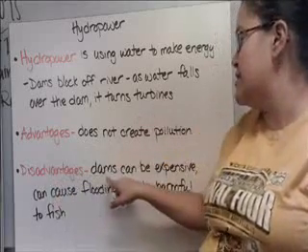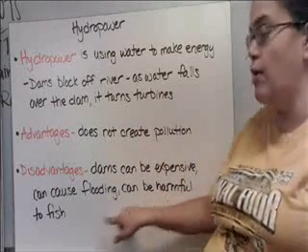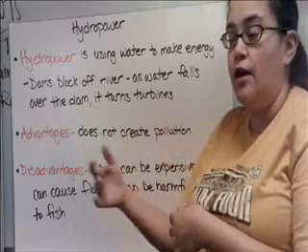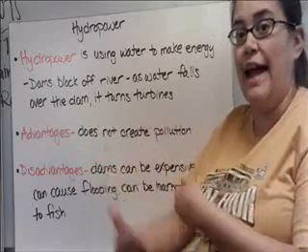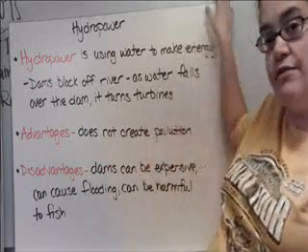But disadvantages, the dams can be expensive to build. They can cause flooding, and it can be harmful to fish. So the fish need to swim upstream to feed or whatever. They can't get up over the dam. So it can be harmful to the fish life cycle.